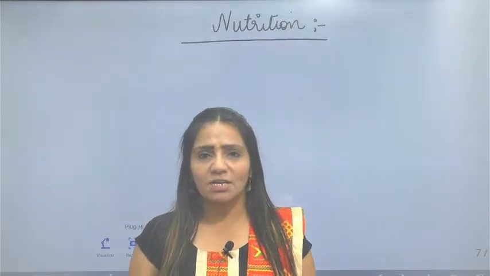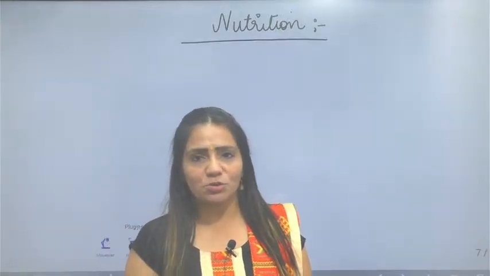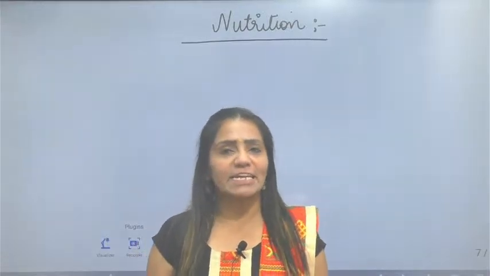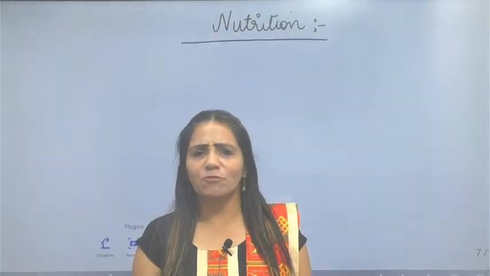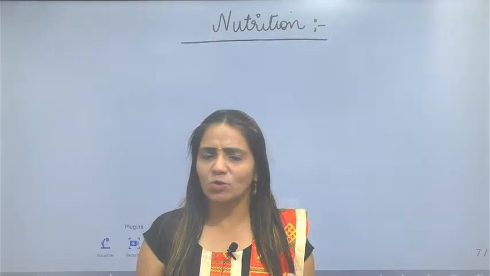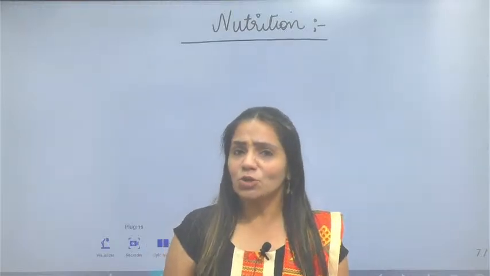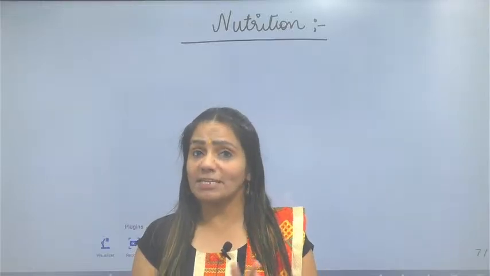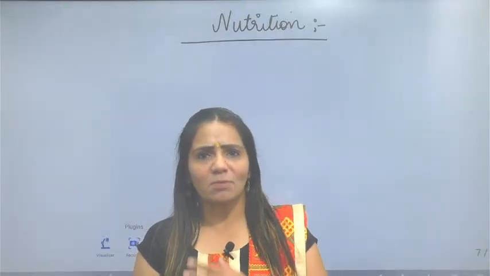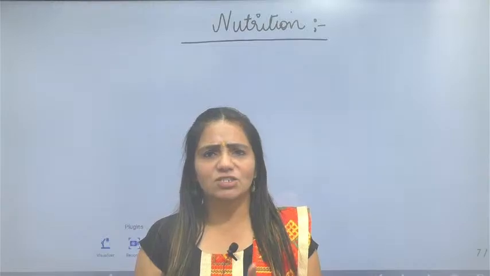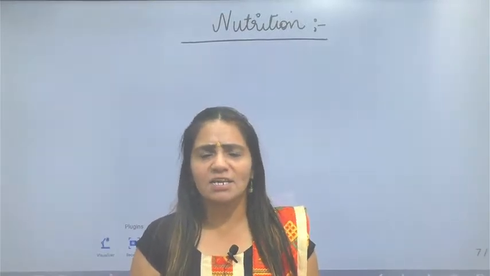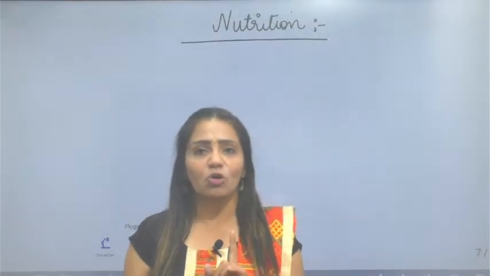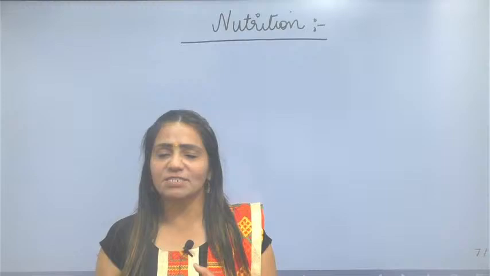Today we are going to discuss something about nutrition. What is nutrition and what are its types? Nutrition means the mode of taking in food. There are various types of organisms. They might be unicellular, they might be multicellular. In a unicellular organism, as the cell is only one, the nutrition will also be very simple. But when we talk about multicellular organisms like cats, dogs, buffaloes and plants, we get to know about their complexity. The more complex an organism is, the more complex is its nutrition.